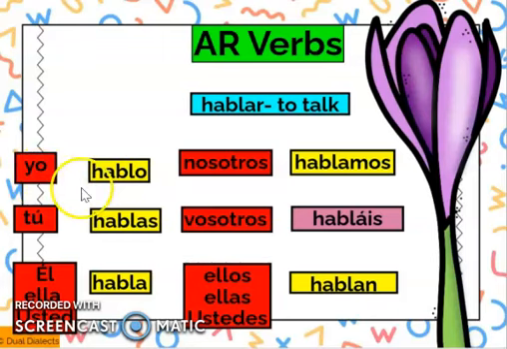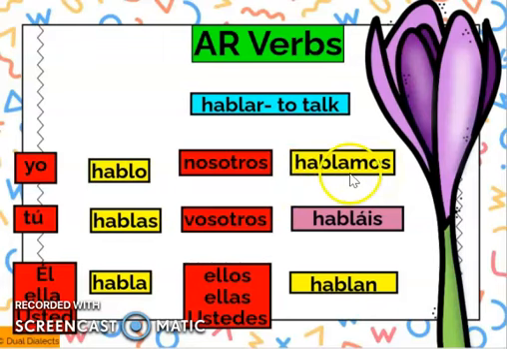Okay? So now we are going to begin. For yo, we're going to add an O. So we have hablo, which means I speak. For tú, you add the AS. We have hablas, which means you speak. Él, ella, y usted, they all have the same ending, which is an A. So it's habla. Él habla. Ella habla. Usted habla. Okay? So he speaks. She speaks. You formal speaks. Nosotros has the amos ending, A-M-O-S. So it's hablamos.